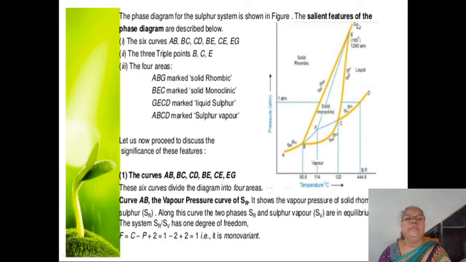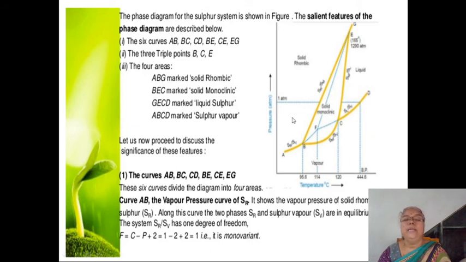Then G, E, C, D: here sulfur liquid has stable existence, and these points A, B, C, D: below these points A, B, C, D, sulfur vapor has stable existence.